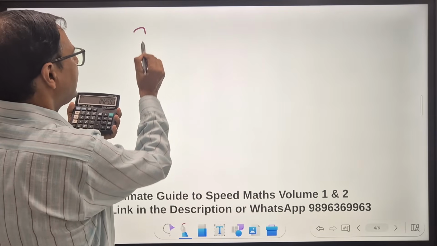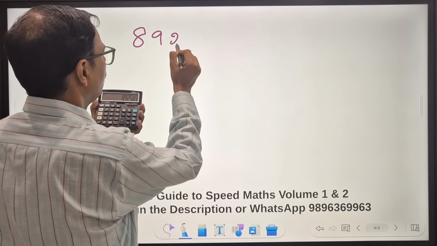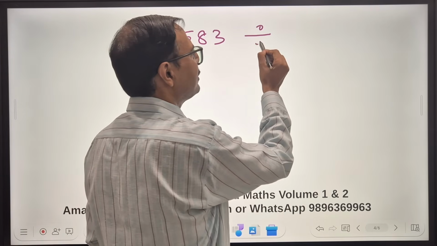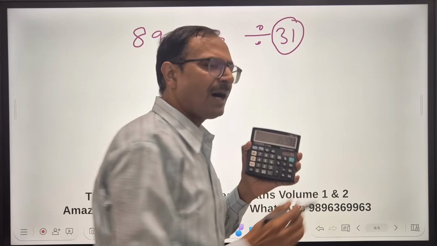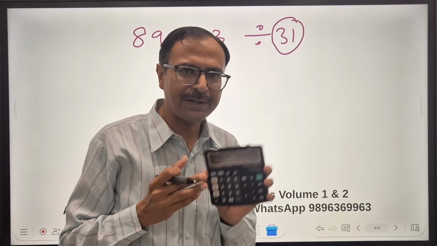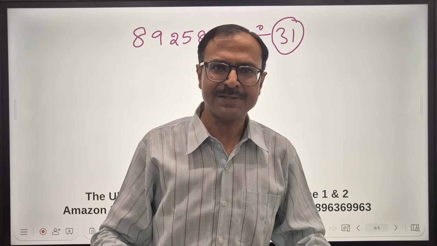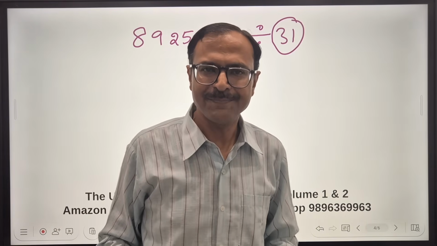This number is 89253. Now I want to check whether this number is divisible by 31 or not. I have taken the number through the calculator so that the number is divisible by 31 and we can convince ourselves that our answer is correct, right?